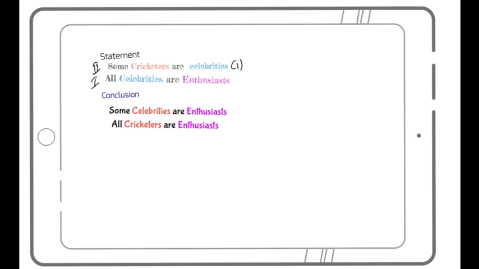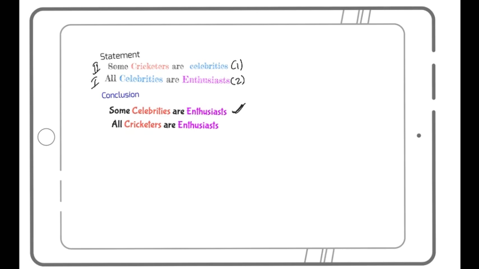Now let's see this one. Type 1, all A are B. So all celebrities are enthusiasts. This always gives me two conclusions: some A are B, some B are A. So some enthusiasts are celebrities, some celebrities are enthusiasts. So let's check this. Yes, I have it there. Some celebrities are enthusiasts. I get this as a conclusion. So just individually, I get statement number one going as a conclusion.